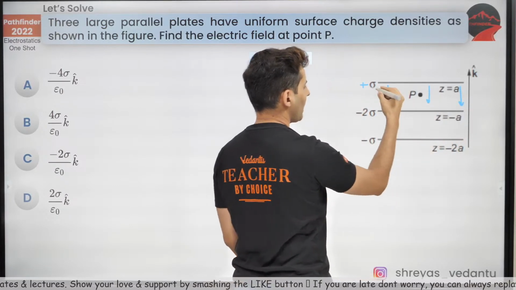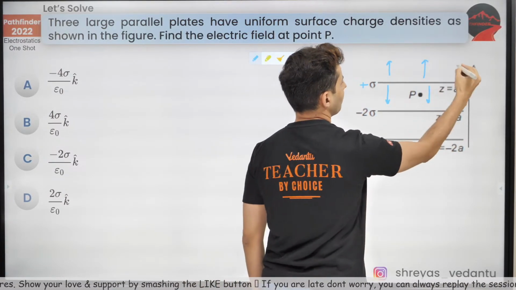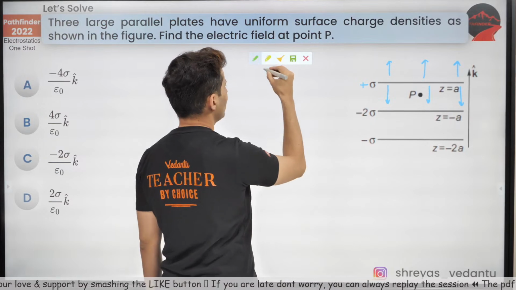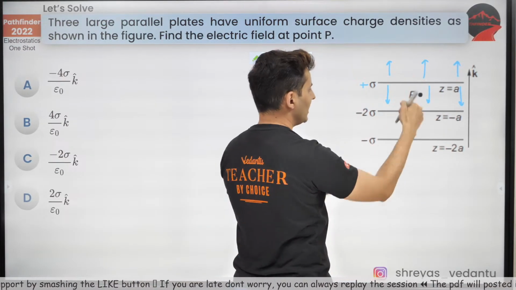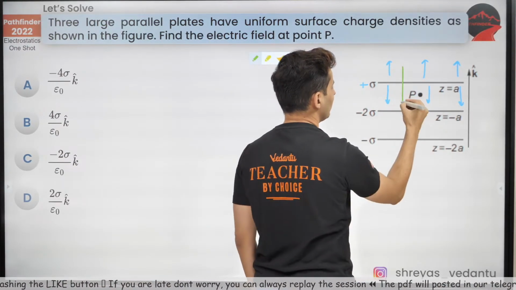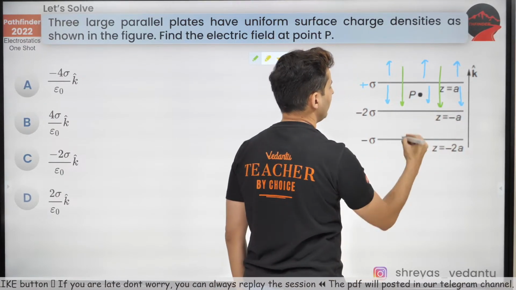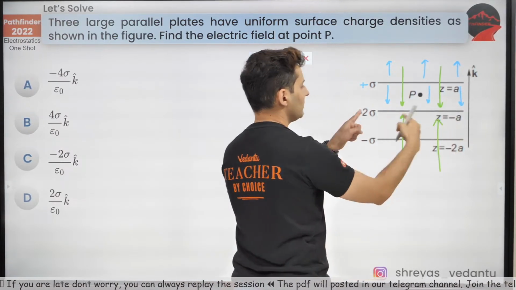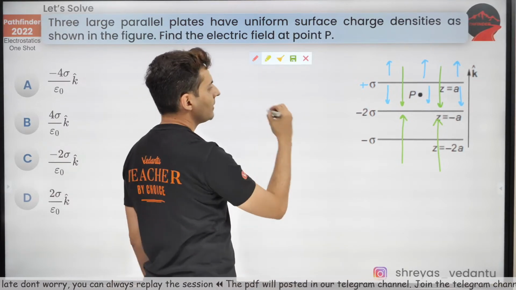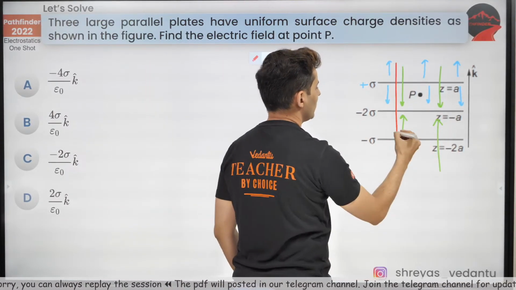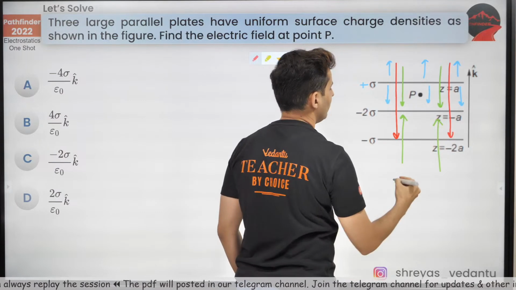Now because of these negative charges, it will be pulling inwards, so the field will be like this. And lastly, due to this negative charge also, the field will be like this.